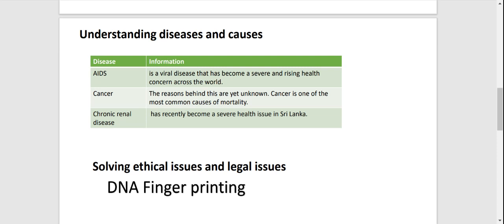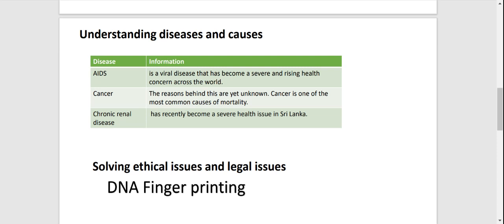When we need to deal with legal issues or ethical issues, biology helps us to deal with these issues. As you all know, DNA fingerprinting is commonly used for this. If you want to do a parenting test, you can use DNA fingerprinting, and also for a criminal investigation you can use DNA fingerprinting, and to solve some immigration issues, DNA fingerprinting is also used at the embassies.